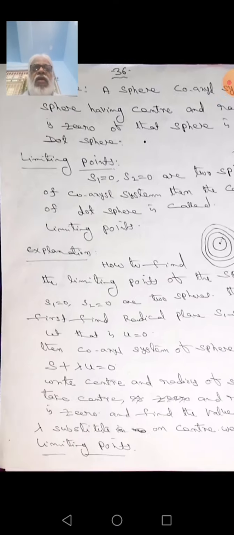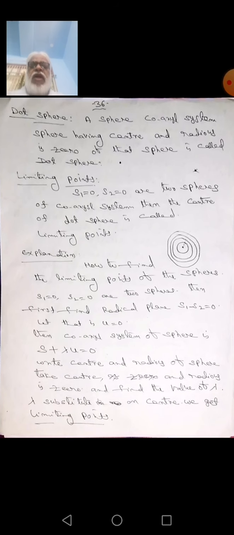Now you see first the dot sphere. A dot circle is there in two dimensions. What is the meaning of dot circle? A dot circle means having a center but the radius is 0. Like that in three dimensions, a sphere having a center and radius 0 is called a dot sphere.